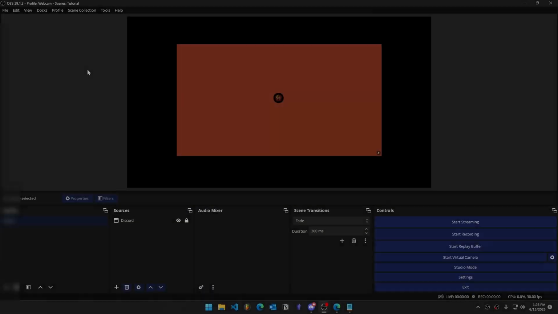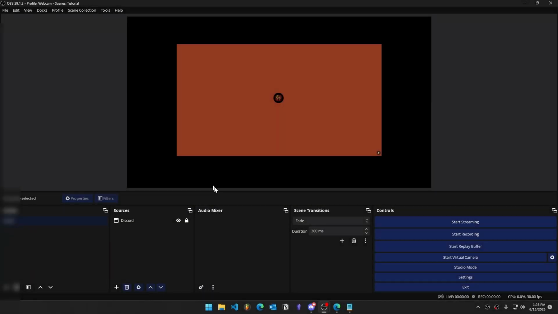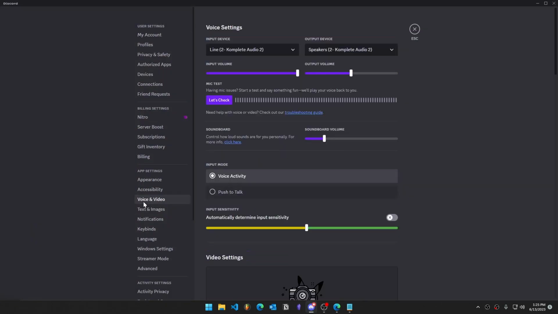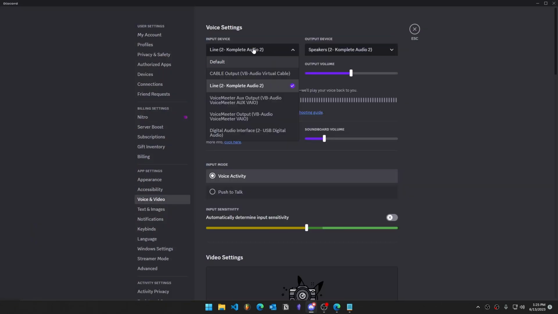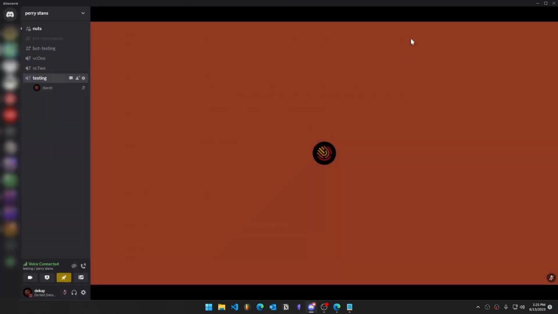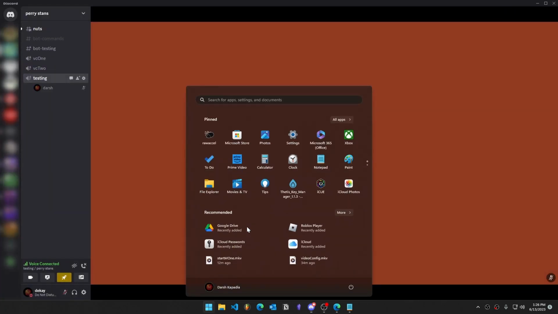Method 2. In order to implement Method 2, open Discord. Go to Settings, go to Voice and Video. Make sure your input device is set to your microphone and your output device is set to cable input. You may leave this menu and open VoiceMeeter Banana.